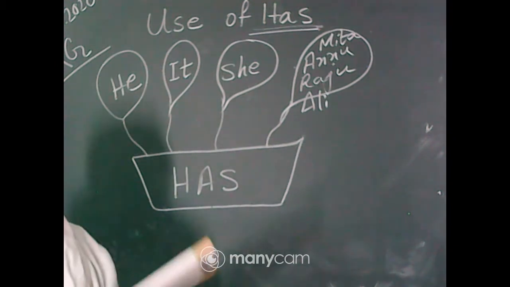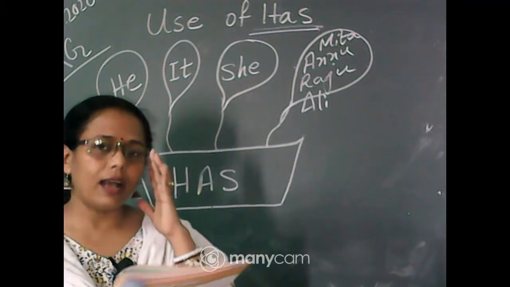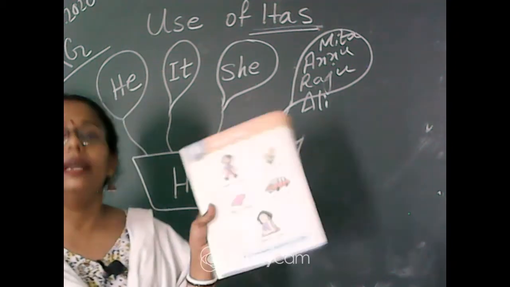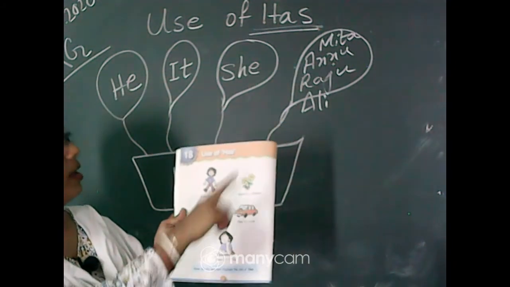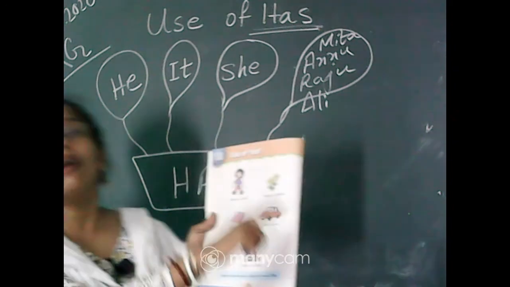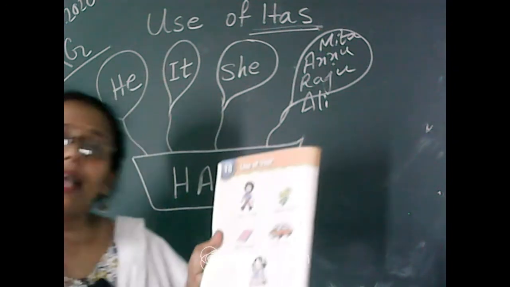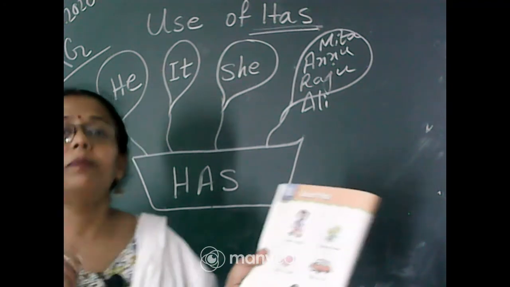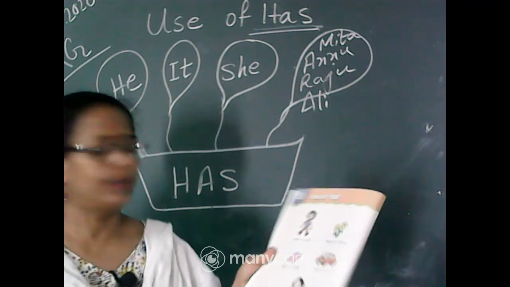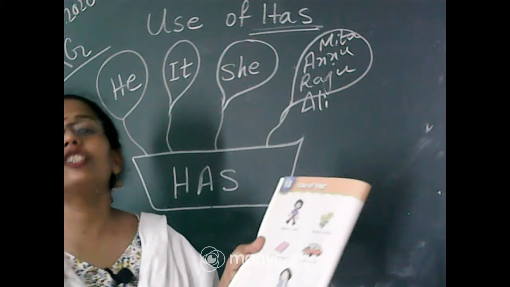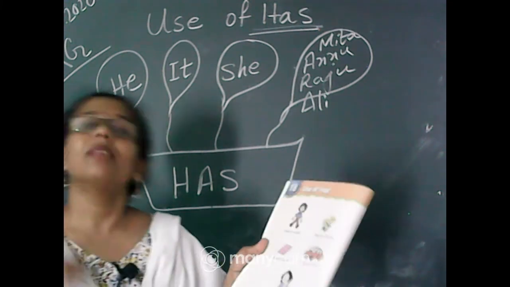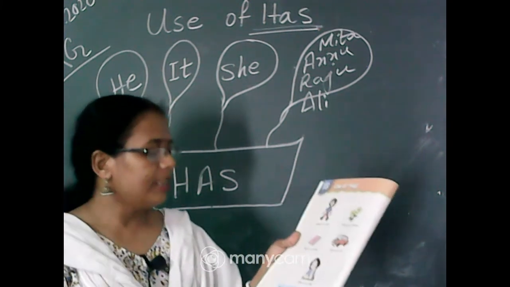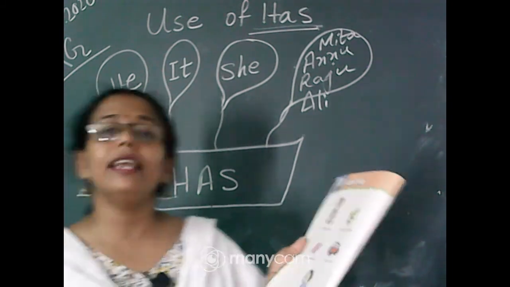Okay, so let's read. Anita dash a doll. Anita has a doll. Raju dash a flower. Raju has a flower. Preeti dash a book. Preeti has a book. Tom dash a car. Tom has a car. Yana dash a ring.